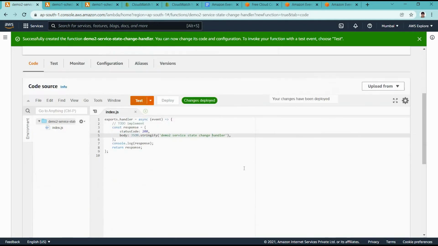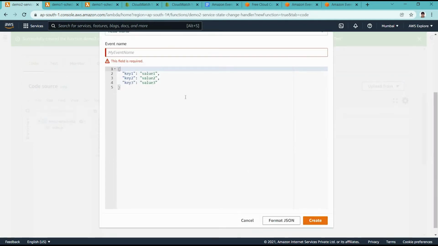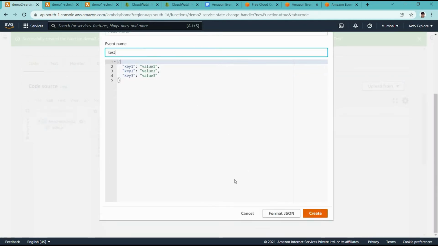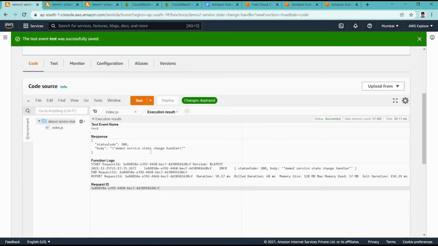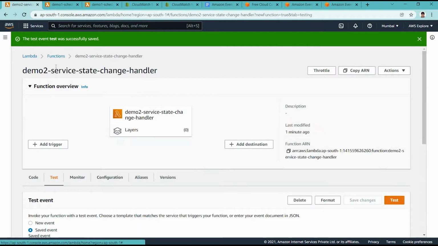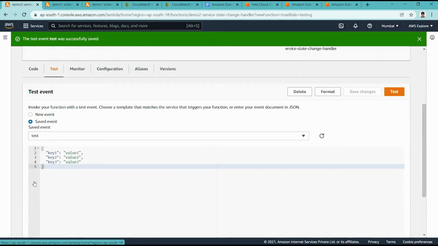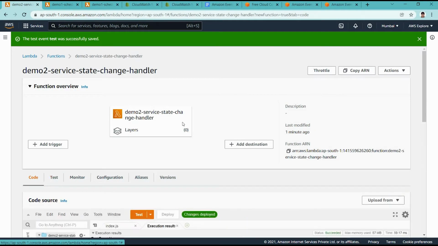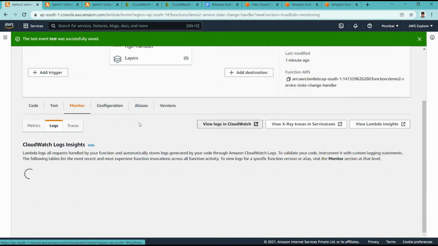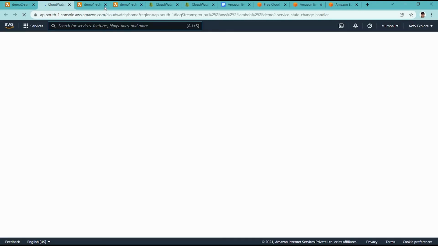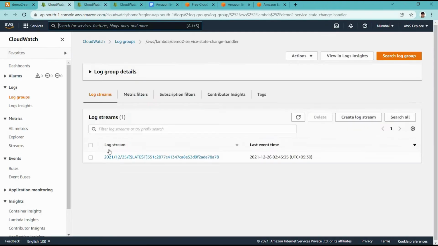Here we created another function. Let me run it with a test for now. Okay, it returns a demo 2 service state change handler. Now we have a Lambda function created, and if we go to monitor, it will have one log because we ran it manually.